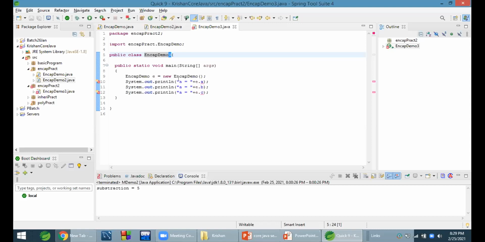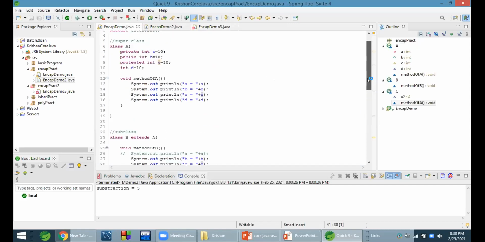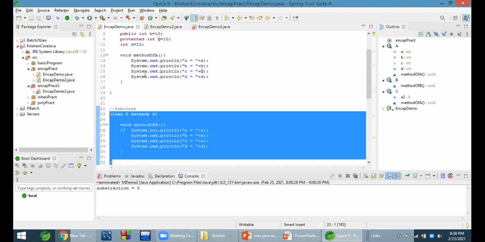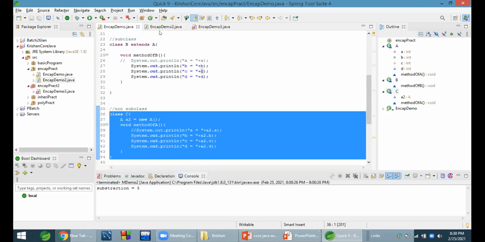Okay, please go ahead. Now we see default. This is a default. Default is accessible within class, within subclass, within non-subclass, outside file.